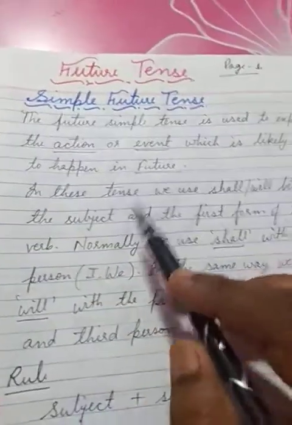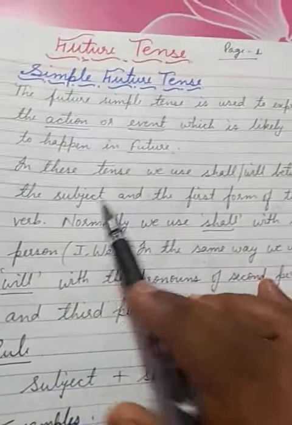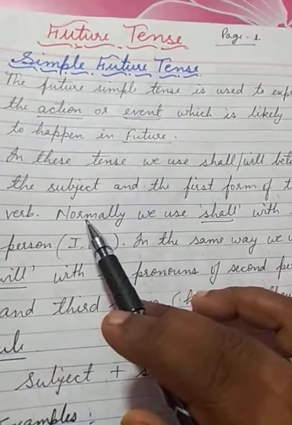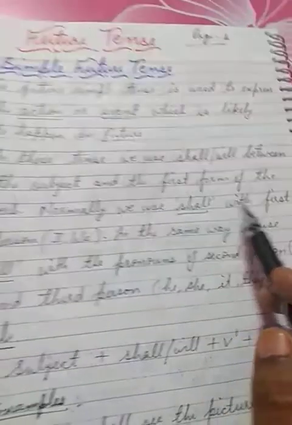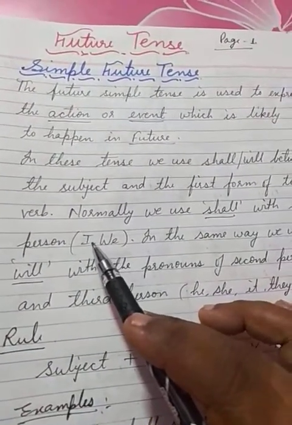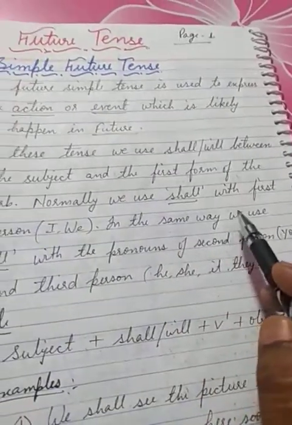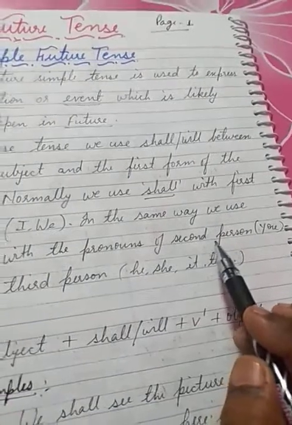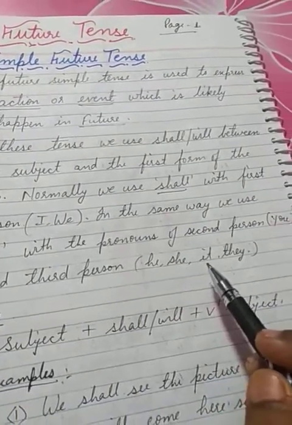In this tense we use shall or will between the subject and the first form of the verb. It means main verb. Normally we use shall with first person. It means with I and we. In the same way, we use will with the pronouns of second person you and third person he, she, it, and they. So there are three persons.